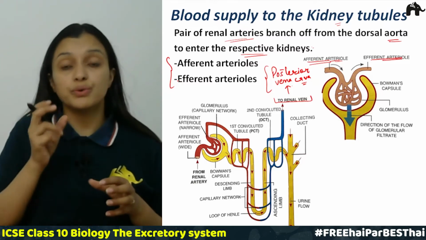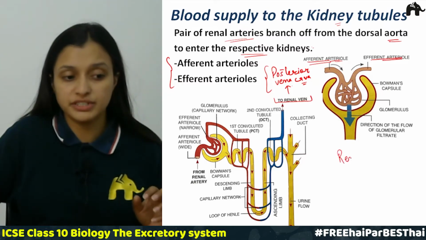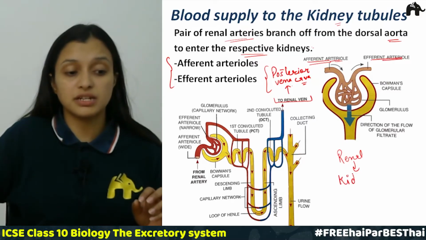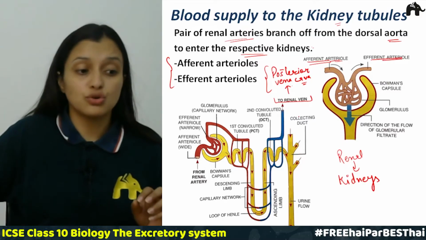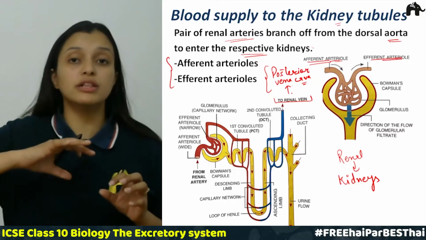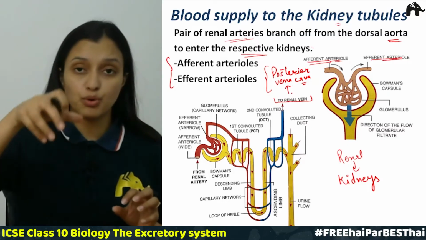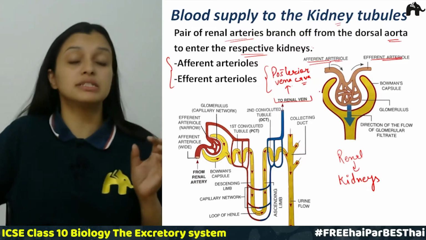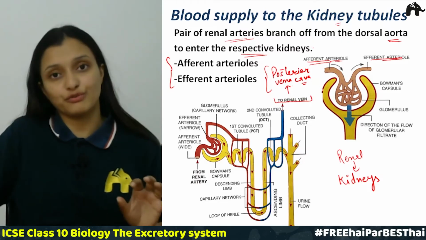Whenever the word renal comes, I have already told you that it means it is related to kidneys. So the renal vein will take all the blood away from the kidney and pour it into the posterior vena cava, and the posterior vena cava will take all the blood to the right side of the heart.